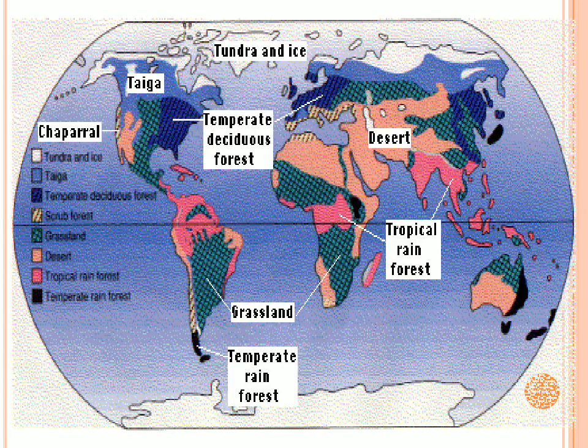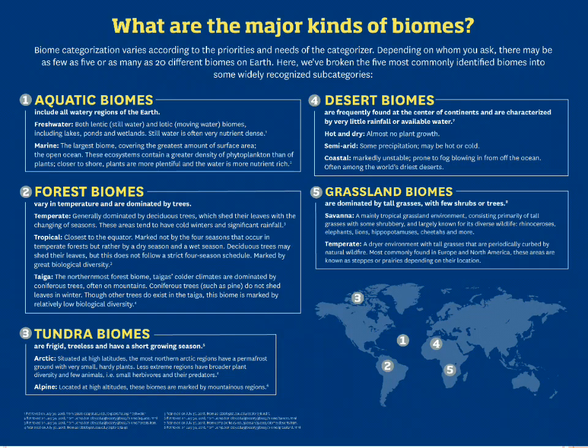Another map shows a discrete level of biome systems, where tundra and ice cover, taiga in the upper North American portions, temperate deciduous in the eastern as well as western Asian portions, desert, tropical rainforest in the equatorial belts, as well as the grassland systems with temperate rainforests in the southern South American portions. So this is one of the various major kinds of biomes, explained here in the form of a chart.